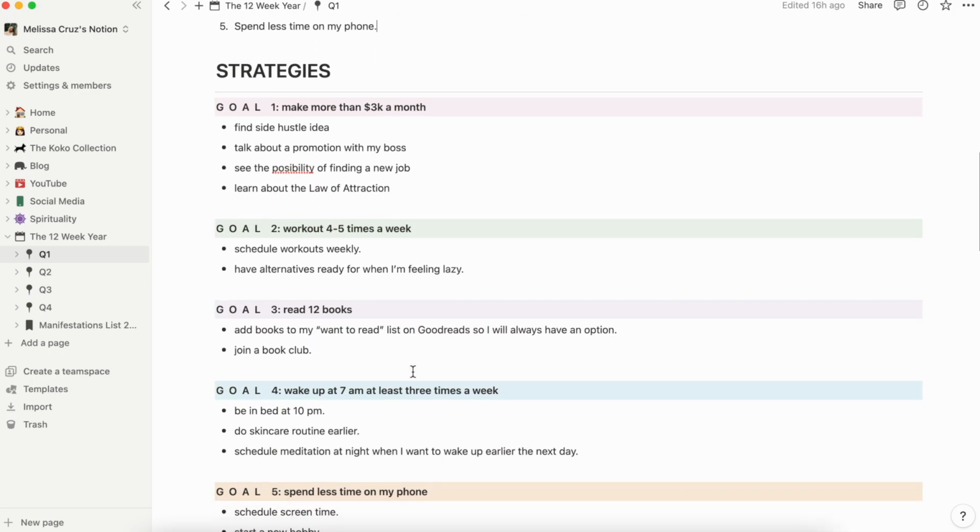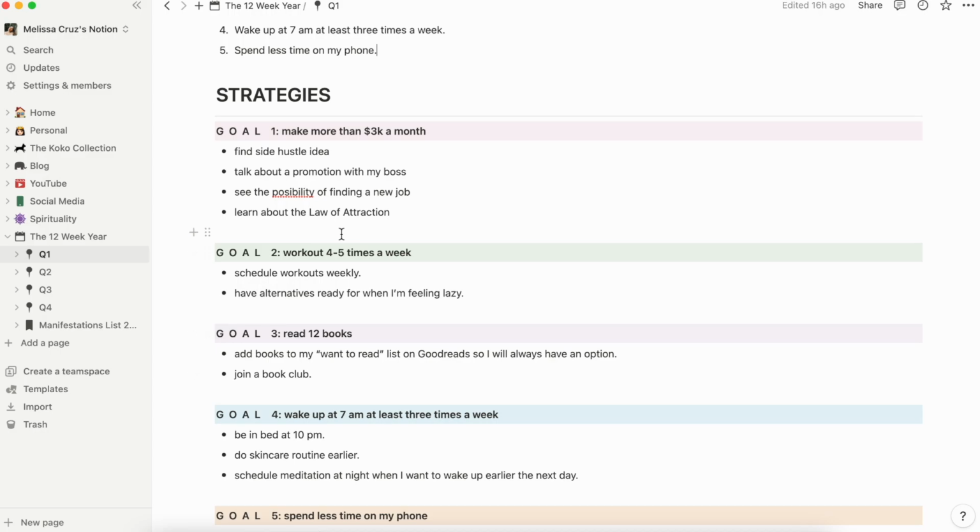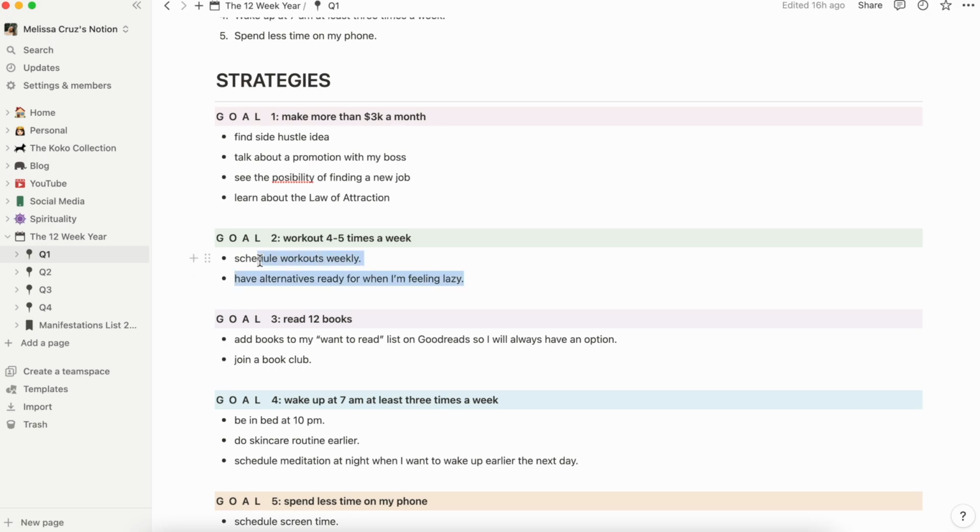Next, we have the strategy section, which is the most important one. Here is where you will have to figure out what you need to do in 12 weeks to help you get there. For example, if I want to start working out 4 to 5 days a week, then here is where I write all those habits and tasks that will help me achieve that.